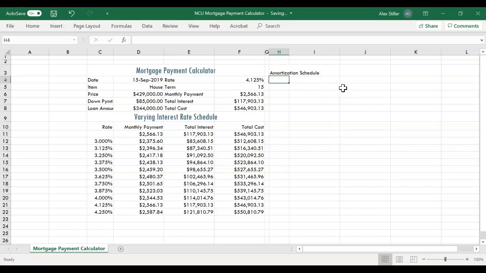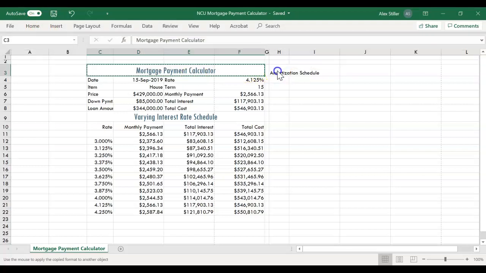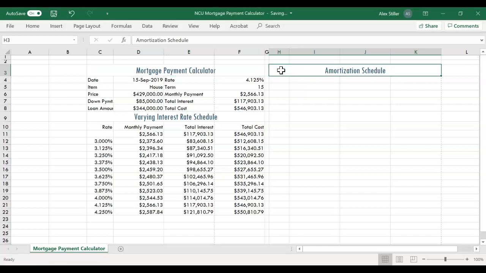Step 5 on page EX205. Select cell C3, click the Format Painter button in the Home tab in the Clipboard group to activate the Format Painter, and then click cell H3 to copy the format of cell C3. So with C3 selected, just go to the Home tab and click the Format Painter button, and then select cell H3 to apply the same format.